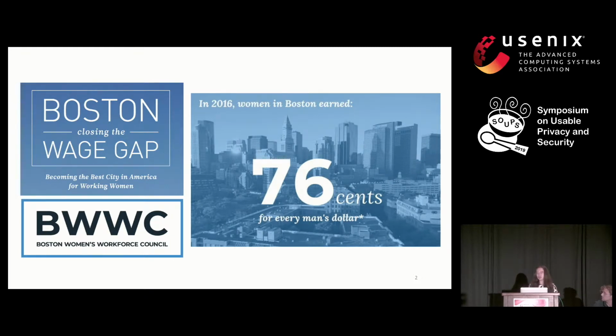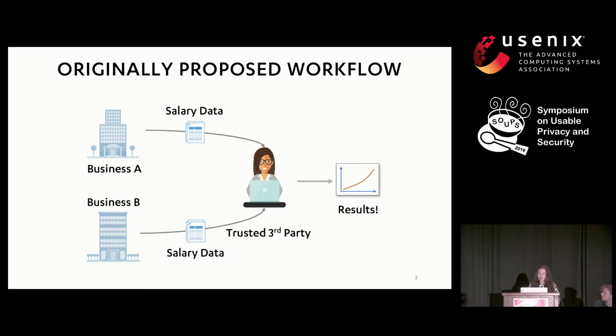But in order to do so, they needed actual wage data from companies in the Boston area. And these companies view this data as highly sensitive information that they don't want anyone to see in the clear. So what was originally proposed was that each business would take these spreadsheets of very sensitive information and hand them over to a trusted third party. This trusted third party would then take all of these spreadsheets, aggregate them together, and provide the proper analysis needed.